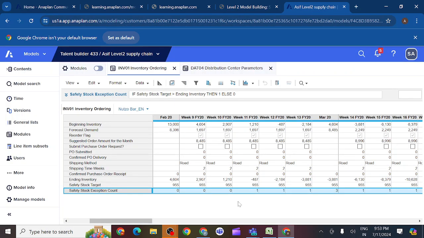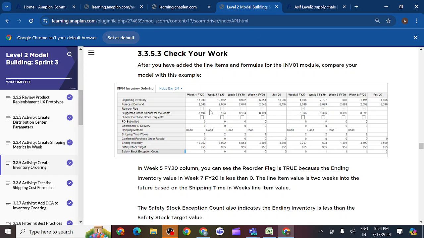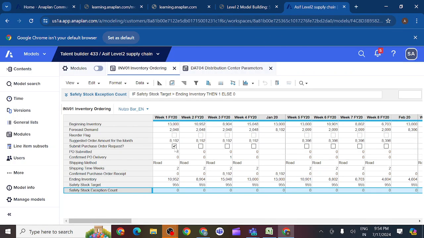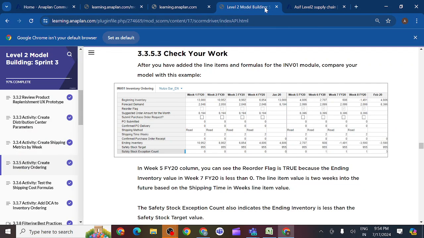So go to the first week. Try to keep your screen the same way. Are we getting the same screen? Can you see? Are we making any mistake? Are we getting any other values or the same values?